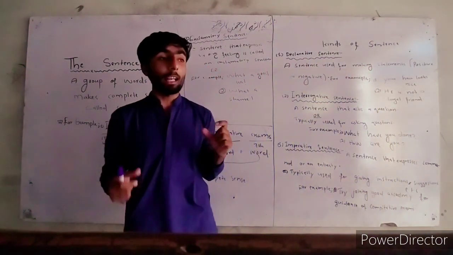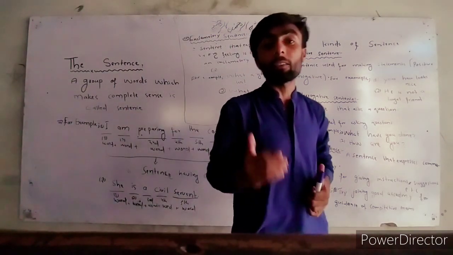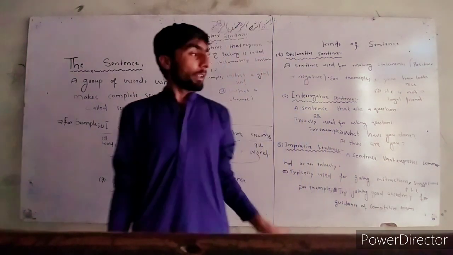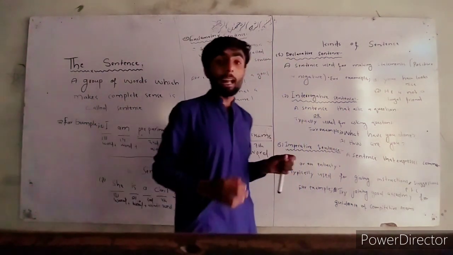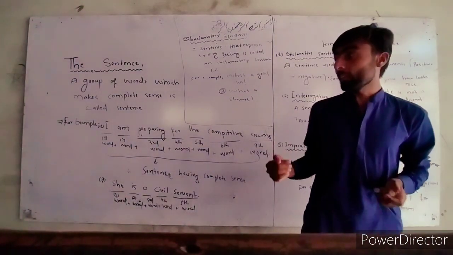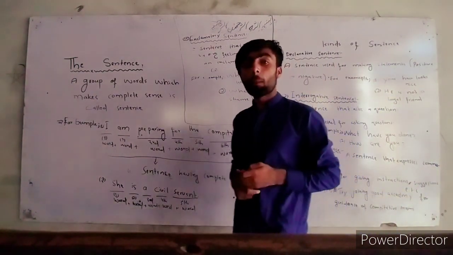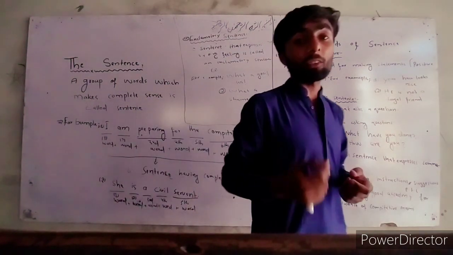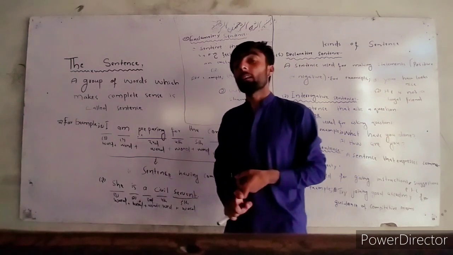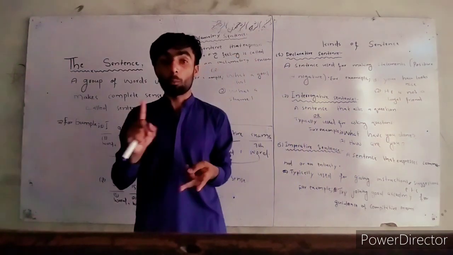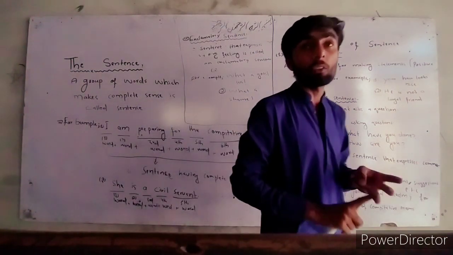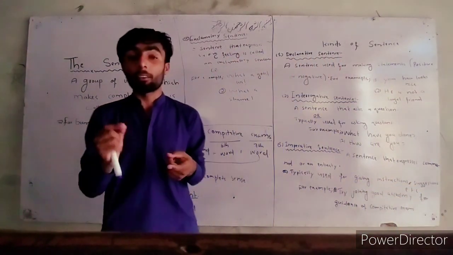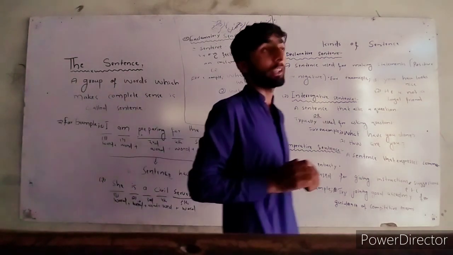Now, first of all, I'm going to tell you about the basics of sentence: what is the definition of sentence, what are the kinds of sentence. When I describe these simple or basic things, we will discuss deeply the interrogative sentence, because interrogative sentence has many types, like single-ended questions and double-ended questions, and informative sentences; these are two main types of the interrogative sentence.